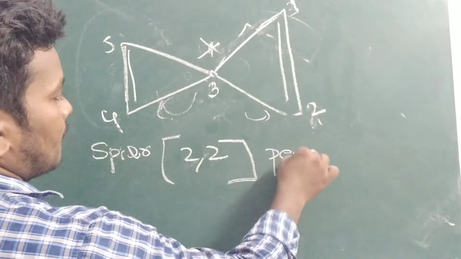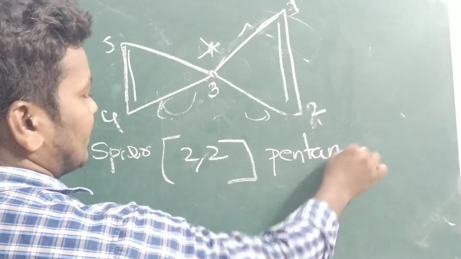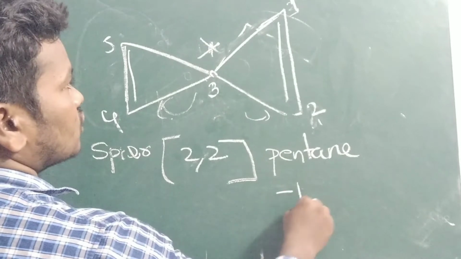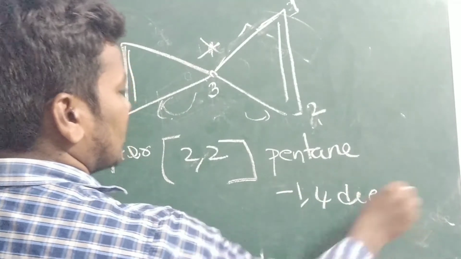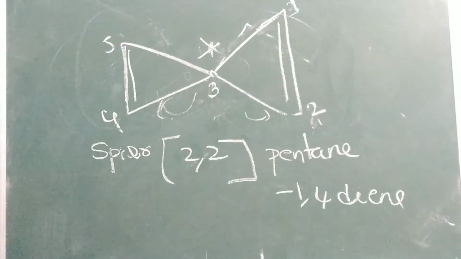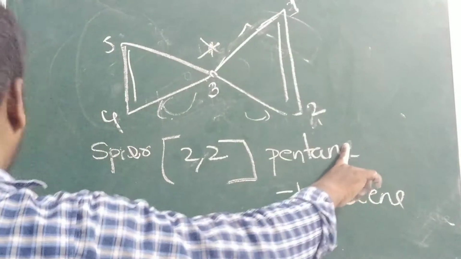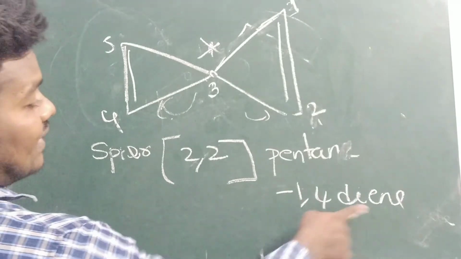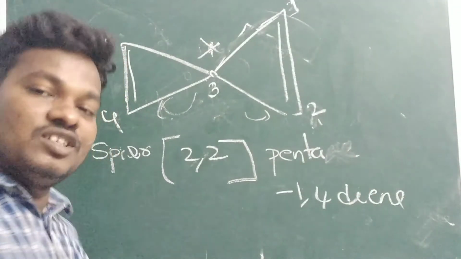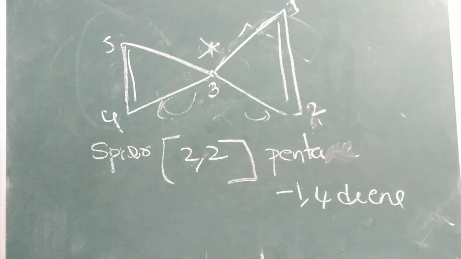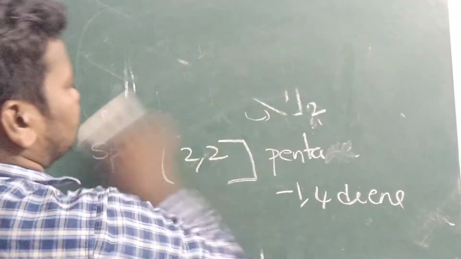Pentane, 1 position, 4th position, diene is present. So we have to draw this one. Whenever the diene is present, we have to write the pent, and whenever di is written, we have to write the di. Already we discussed this one before. So next we can see a spiro example.